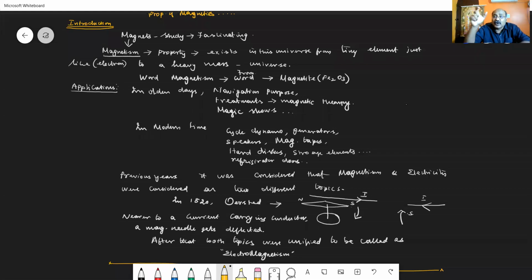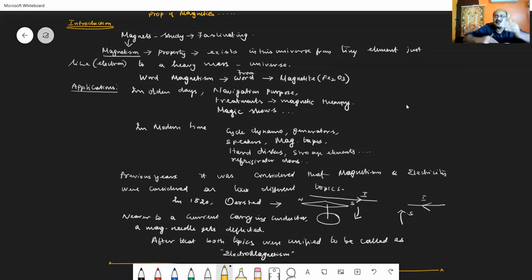So the ore which was found in Magnesia, called magnetite, is the word from which magnetism was derived. But that ore magnetite has a peculiar property. What does that peculiar property mean? The ore magnetite can attract other ferromagnetic substances. Now, when magnetism is considered, what are its applications?